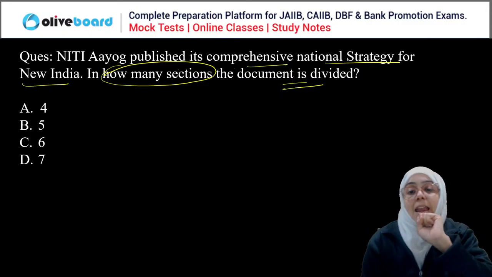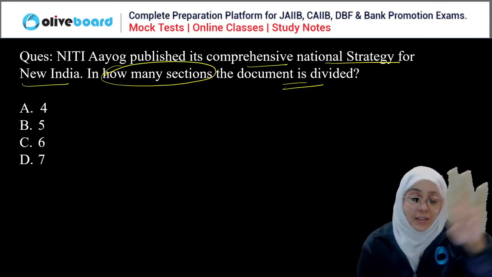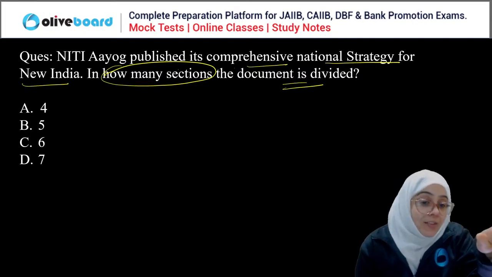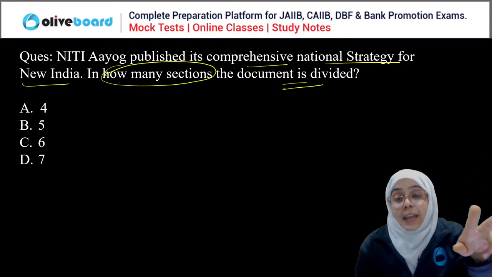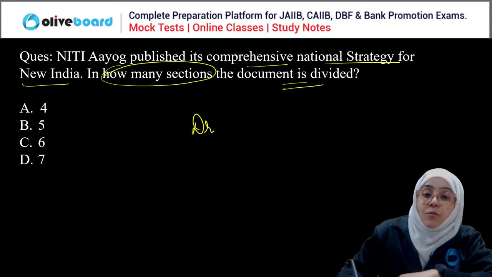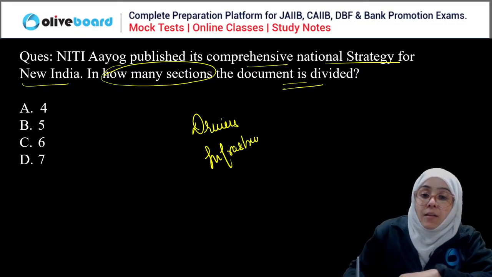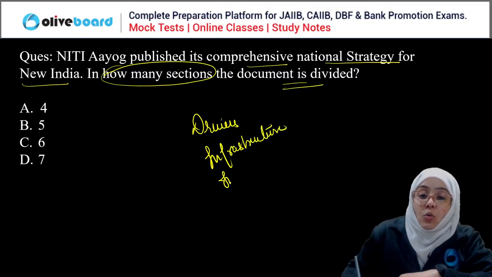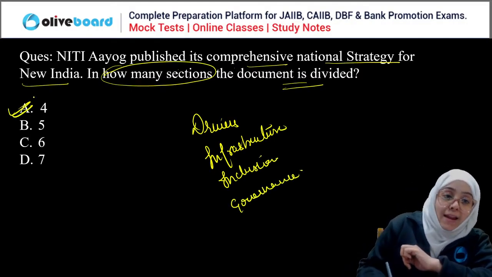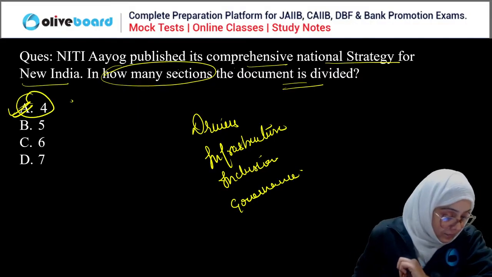Okay, so yes, there are 4 sections in the document: drivers, infrastructure, inclusion, and governance. Right, so 4 sections. So A is the correct answer. Done?